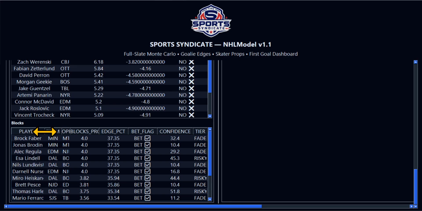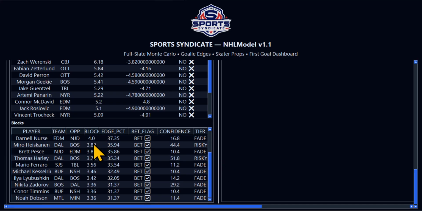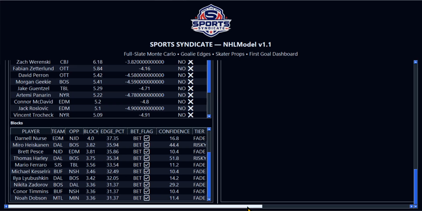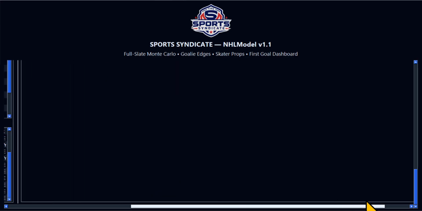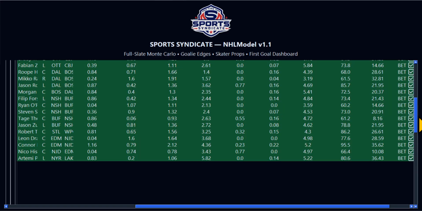Right here, this is the block projections. I hit a block parlay as well. I generally kind of stay in this range when I get these live numbers like this. I love it. Speaking of those live numbers, let's scroll down. These are the top guys for the day. If I was going to bet on anybody, these are the guys I would bet on.